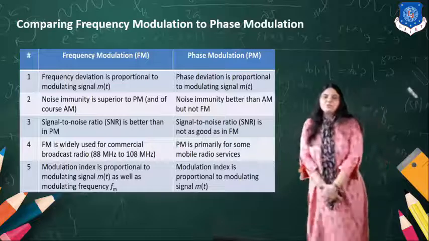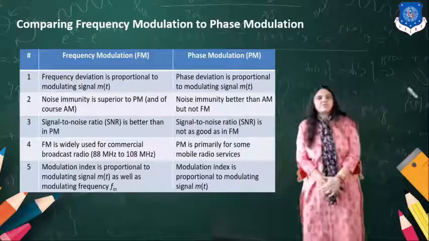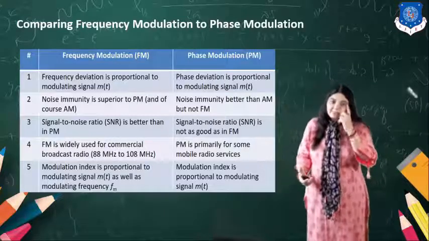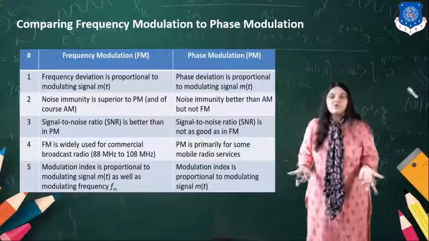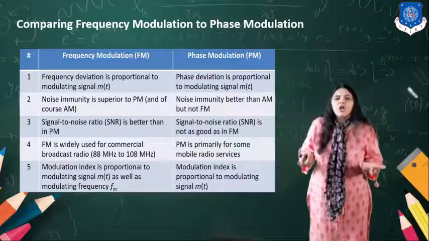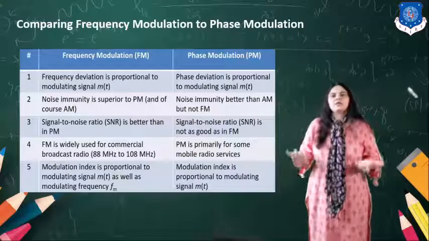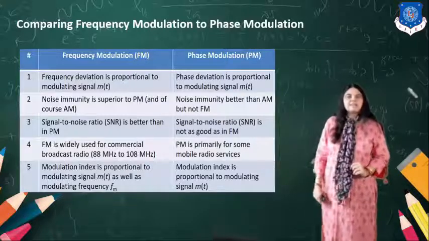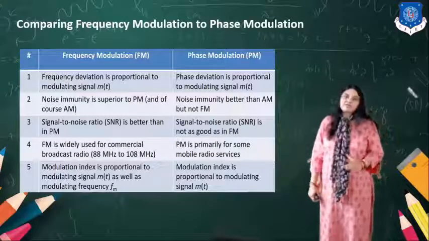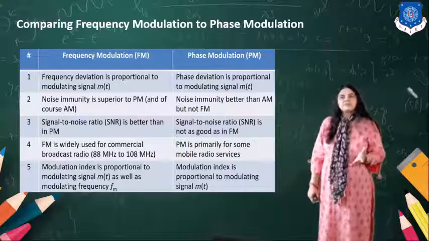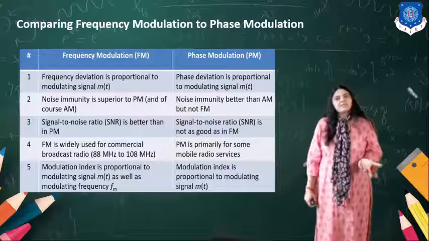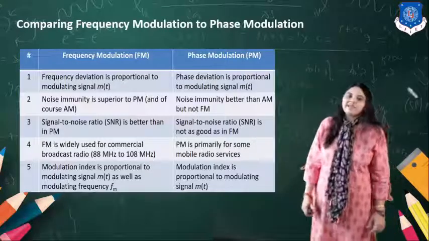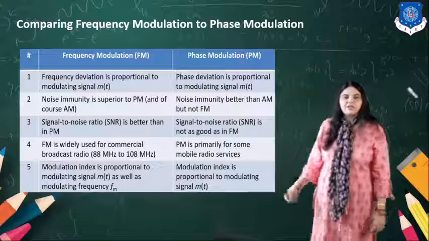FM is widely used for commercial broadcast radio. As you know, all our radio channels, 98.3, 98, 104, 94.3, all our radio stations are using FM transmission. In television broadcasting also, the video signal can be modulated using AM, but the sound signal is always modulated by frequency modulation.